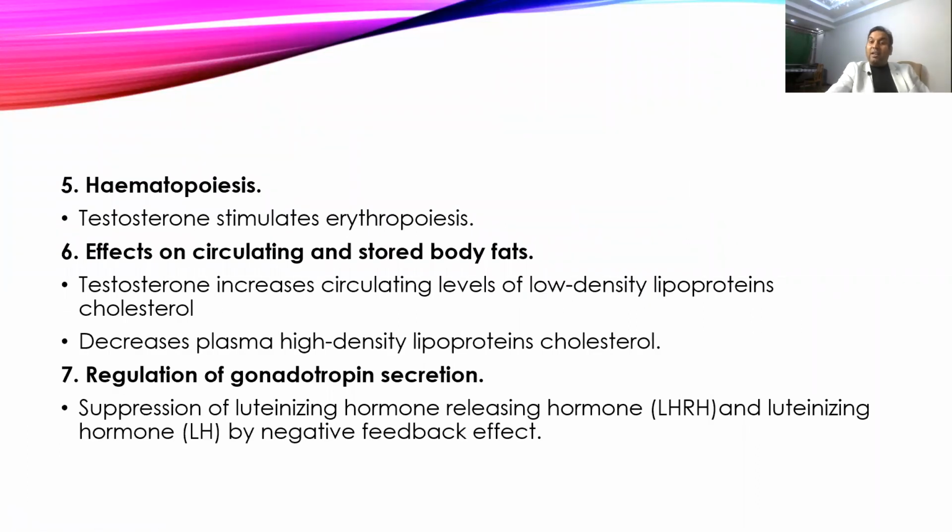Then testosterone directly stimulates erythropoiesis and also increases the effect of erythropoietin on erythropoiesis. So in both ways, it increases the formation of more and more RBC and hemoglobin synthesis. That's why males have a higher RBC count and hemoglobin concentration compared to females, because of the presence of testosterone. This effect will not be seen with estrogen. Then it causes a male pattern of fat deposition, and there is more deposition of fat on the center of the body as compared to females.